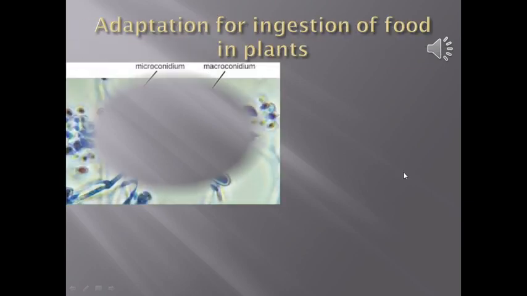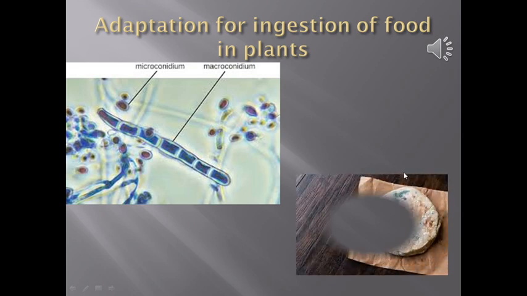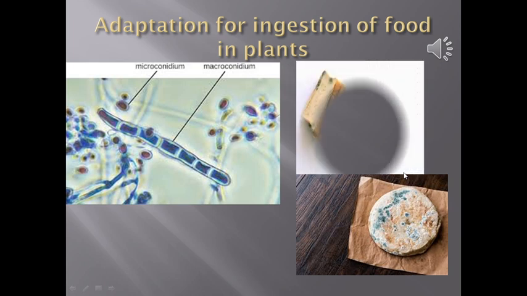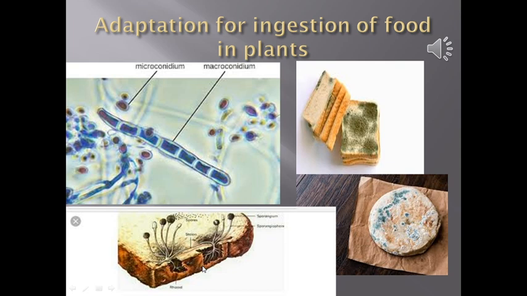Fungi do not have chlorophyll and hence cannot perform photosynthesis. They obtain food from starchy foodstuffs like bhakri and bread. They have root like fibers for absorption of food. Many a times you must have seen these greenish bluish substances growing on stale bread or on stale chapati or bhakri.